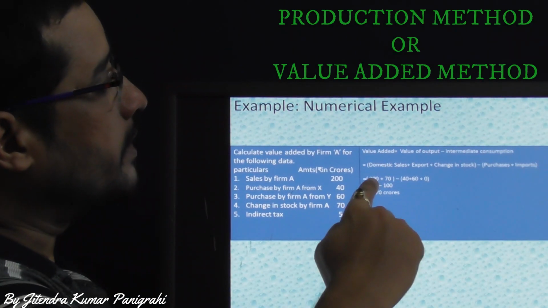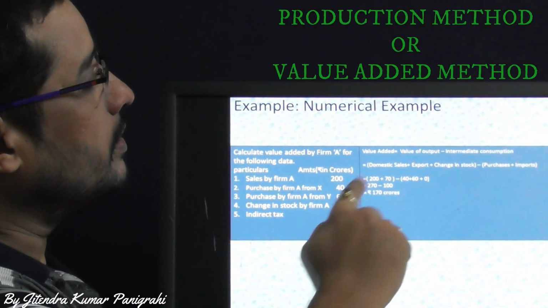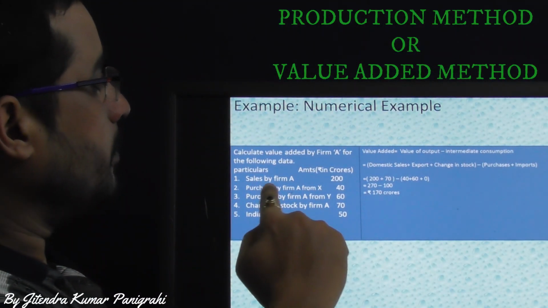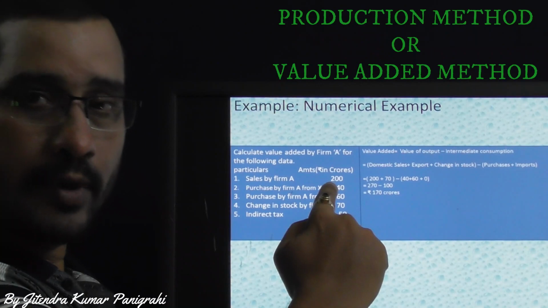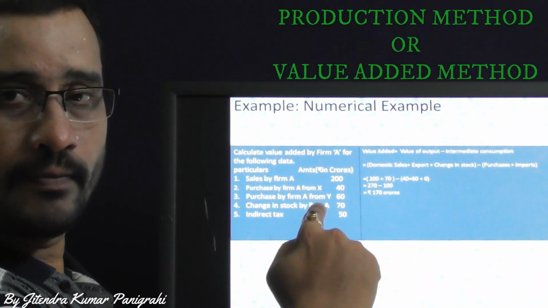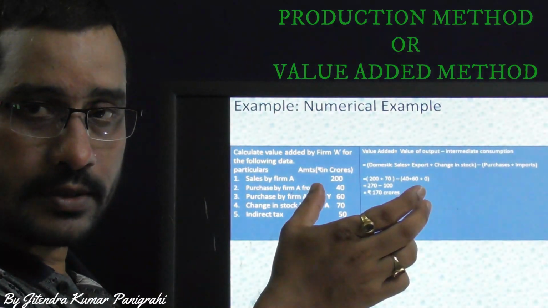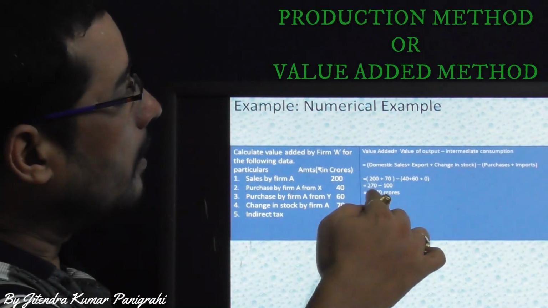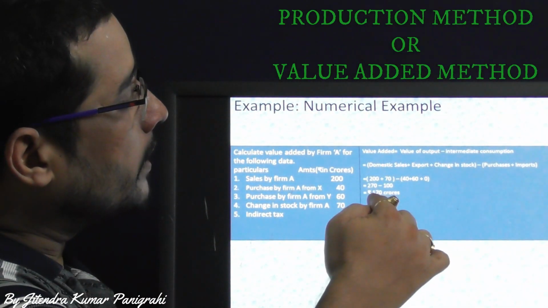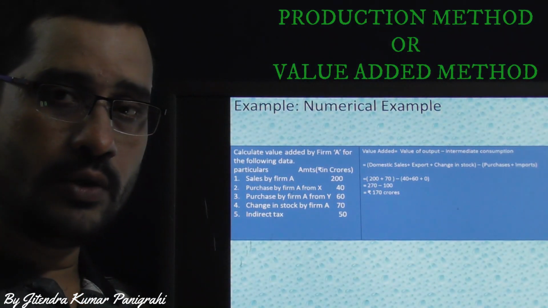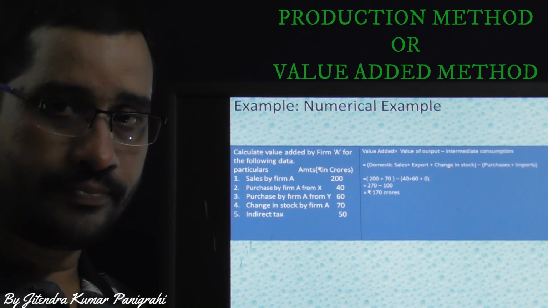Then domestic sale is given 200, plus 70 is the change in stock, minus 40 is the purchase from X and 60 purchase from Y. So this is the total purchase. Import is not given, so it is not required to take. Now, if you calculate, then we will get 170 crore rupees as the value addition by firm A.